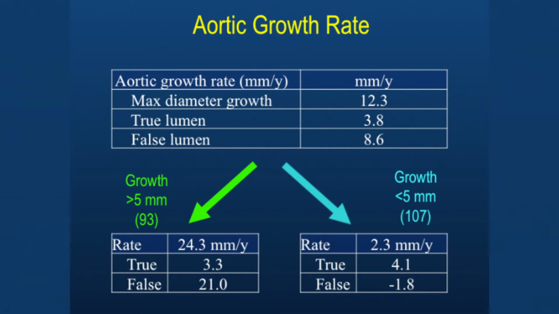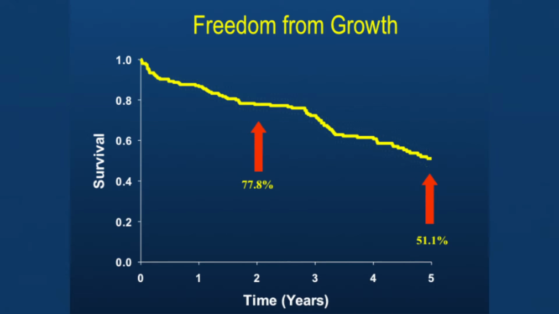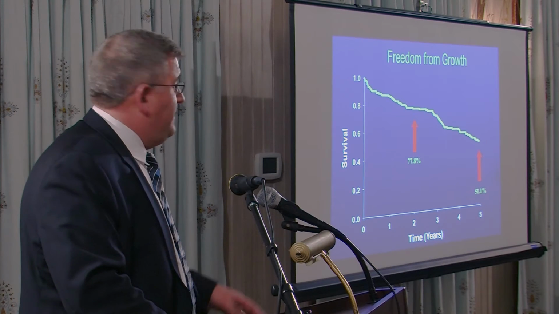So I think what we're going to see is that early on there's this group of patients that just grow fast, and then these ones that are growing slowly will probably become aneurysmal 10 to 15 years later. Next. And when we look at freedom from growth, it's pretty dismal here. At 2 years, it's 77%, and at 5 years, it's 51%. So clearly, medical therapy is falling short with these patients.